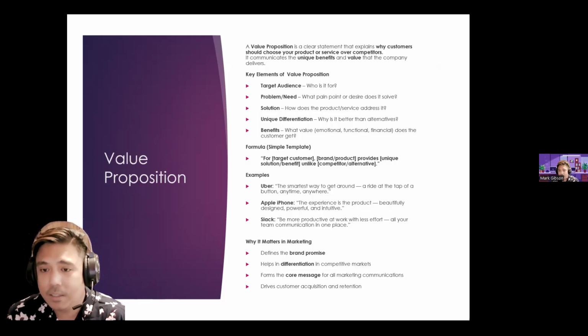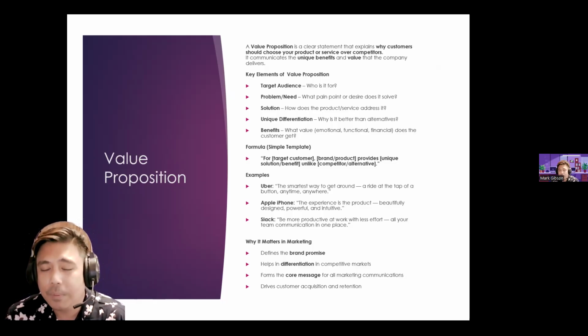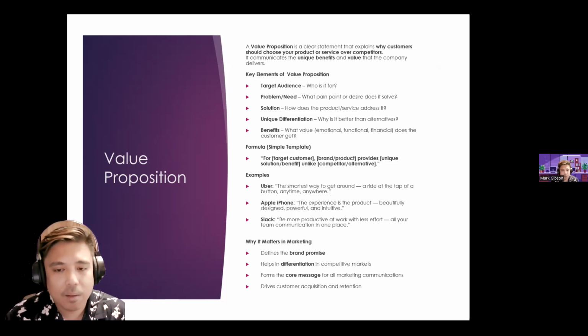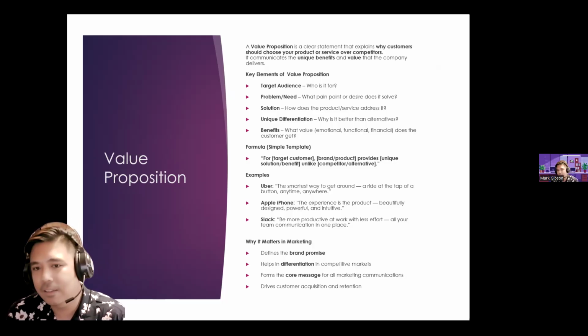BDO has an office in those shopping malls, and they're open up until 7 p.m. So imagine, the traditional commercial banks would usually be open only until 3:30 p.m. But here comes BDO positioning themselves, offering a unique differentiation, basically making them available up until 7 p.m. at night. Benefits: what value, emotional, functional, financial, does the customer get?